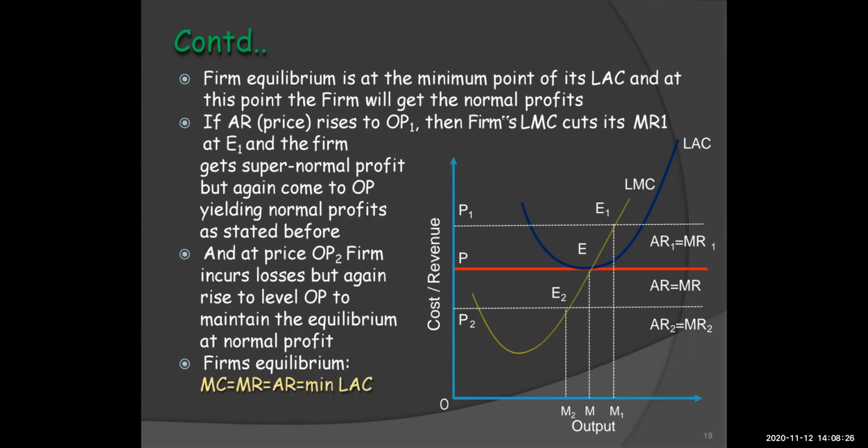And at price OP2, the firm incurs losses but again rises to the level of OP to maintain the equilibrium at normal profit. So we can say that the firm's equilibrium is MC, that is marginal cost, equal to MR equal to AR equal to minimum long run average cost.